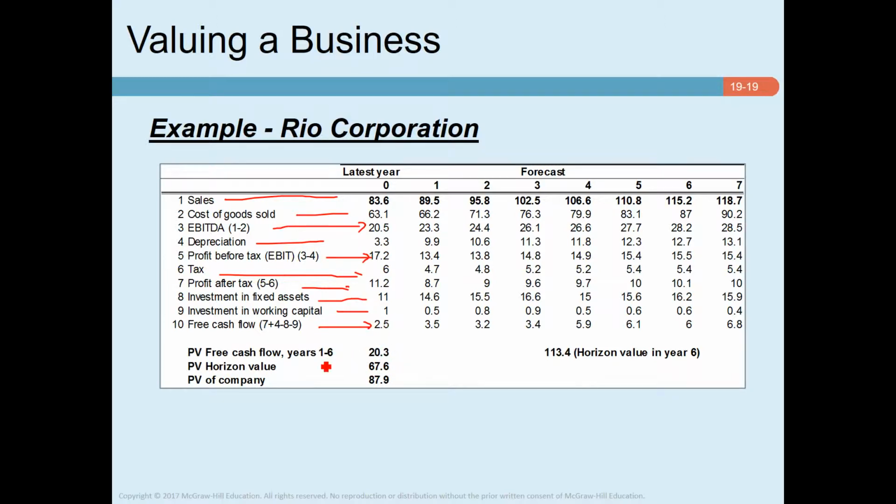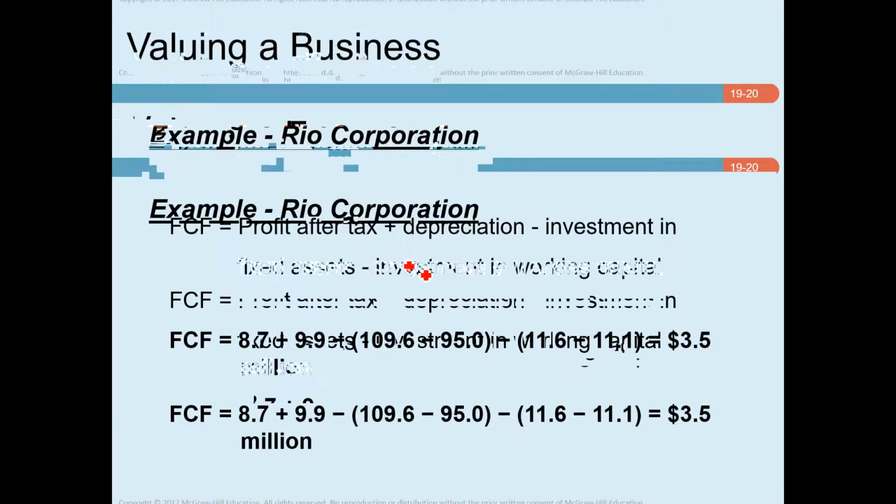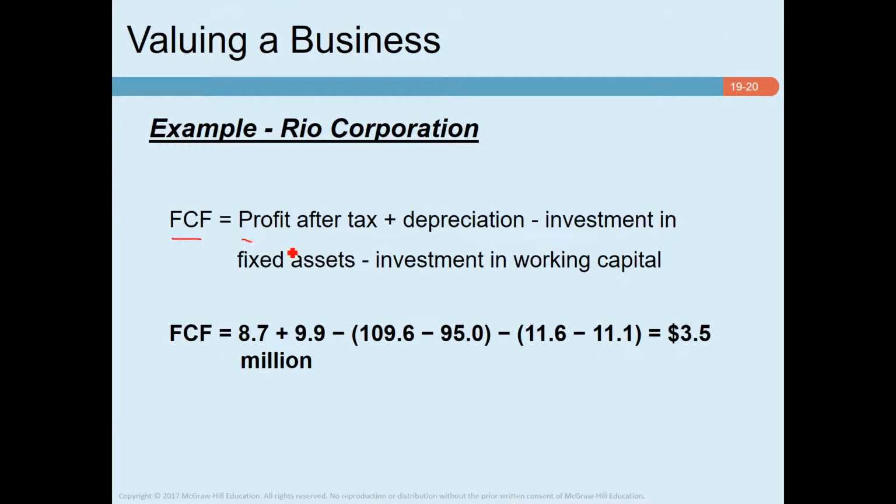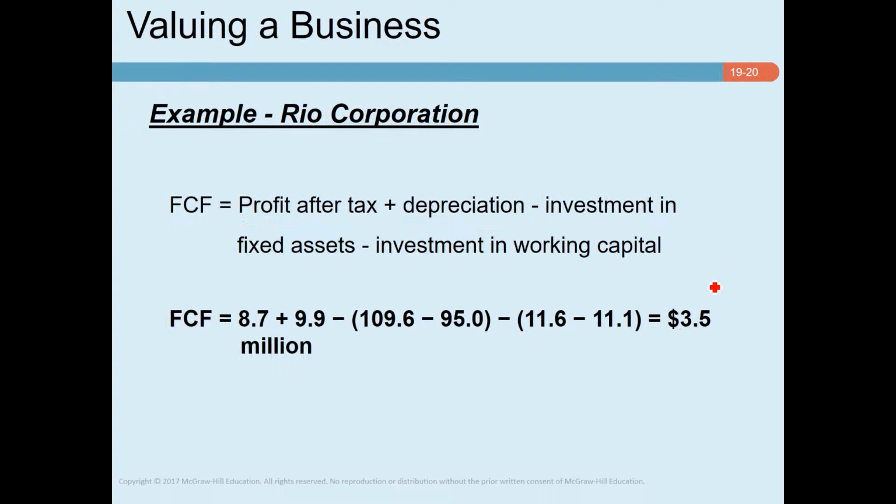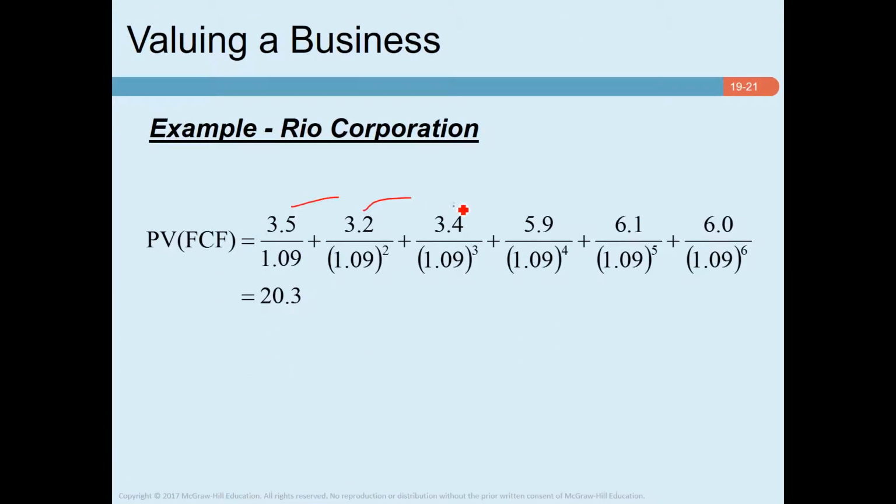So here is the present value of the free cash flows from year 1 to year 6. Then we have the horizon value, and this is the present value of the company. This is the formula for the free cash flow: profit after tax plus depreciation, minus investment in fixed assets and minus investment in working capital. So we get free cash flow, and these are the free cash flows from year 1 to year 6. We find the present value of these free cash flows, which is 20.3. As I said, this is the present value for the medium-term cash flows.